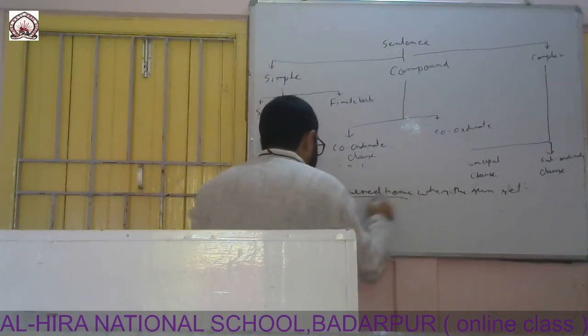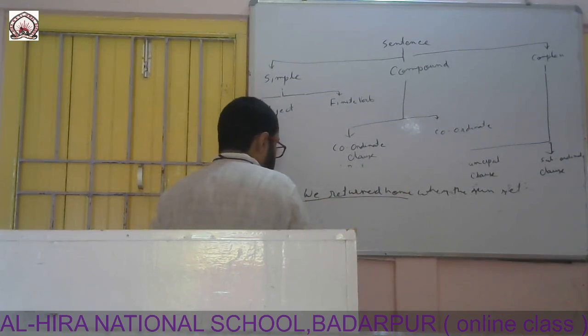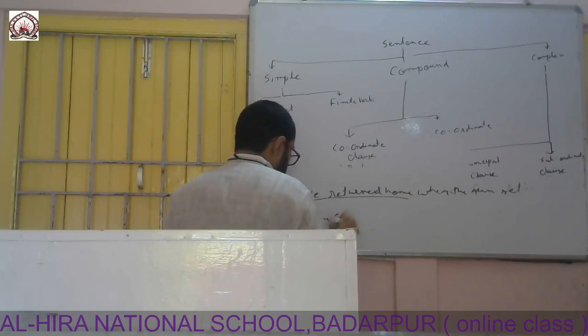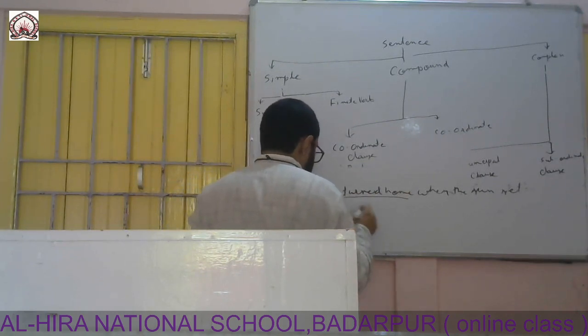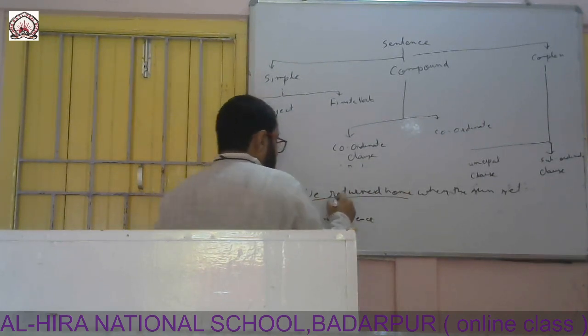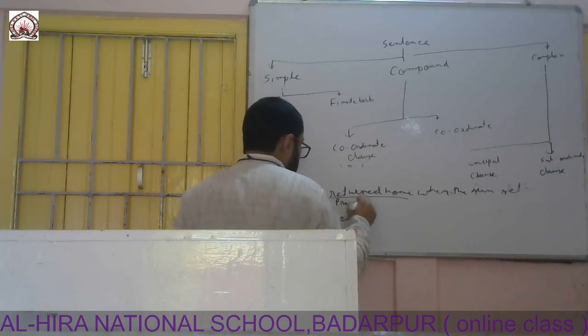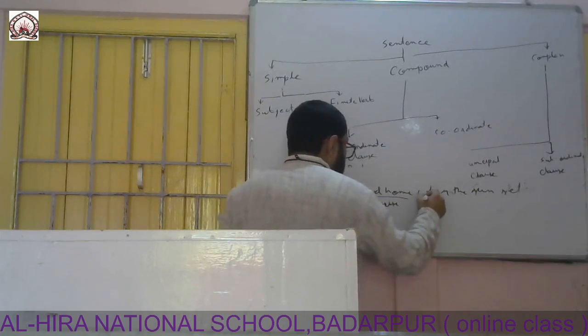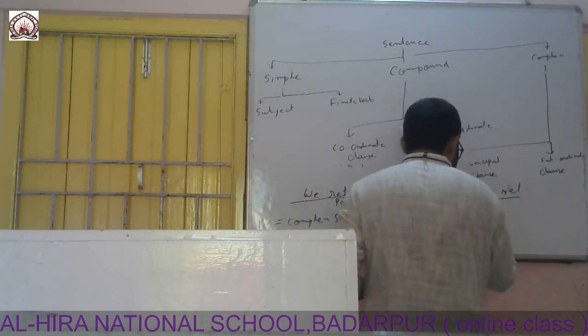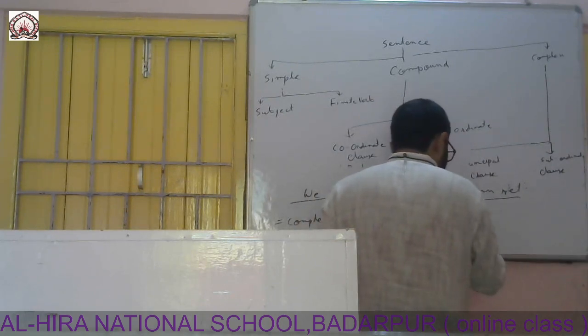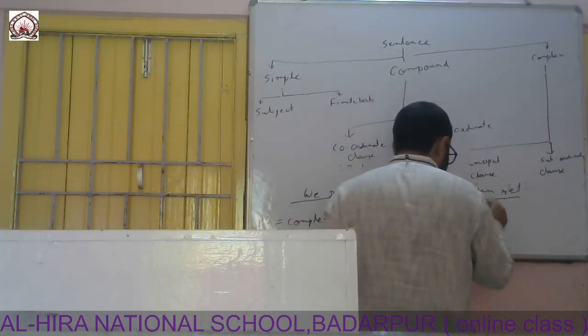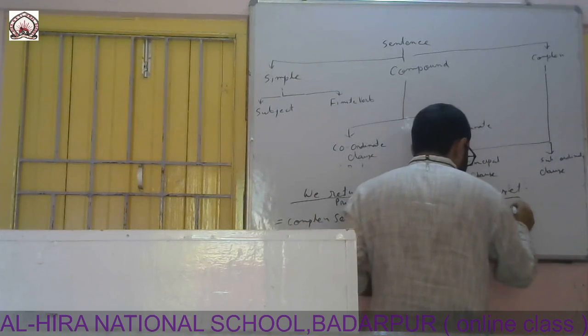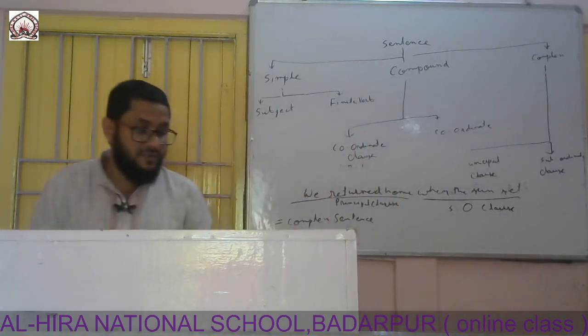So this is a complex sentence. This is the principal clause and this is the subordinate clause. According to the book, you can write, to save time, I am writing subordinate as a clause. Like this, the answers will be.